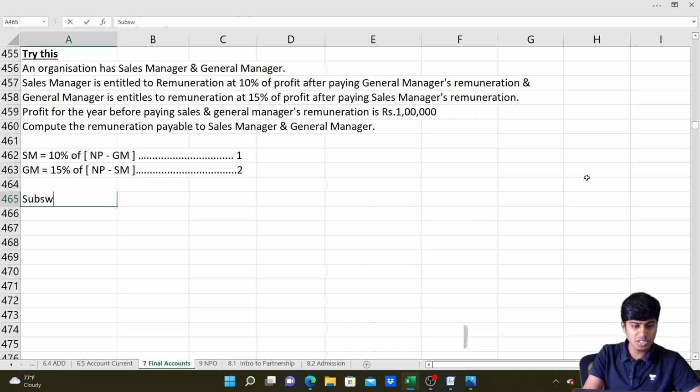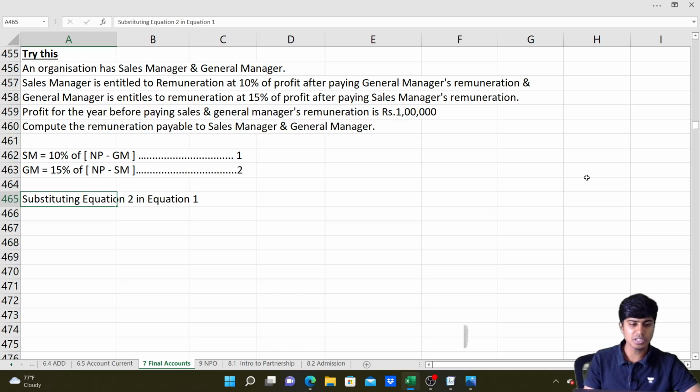Now what am I going to do? I'm going to do substitution of equation 2 in equation 1. Here we have this word GM. I'll replace this GM here with 15% of net profit minus sales manager's commission, and let's solve for sales manager.